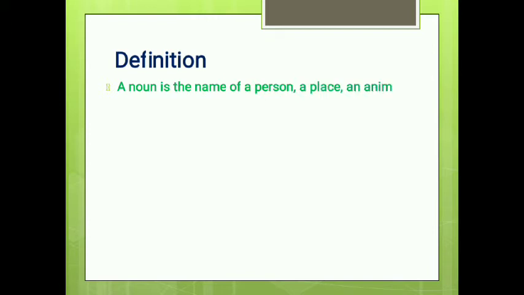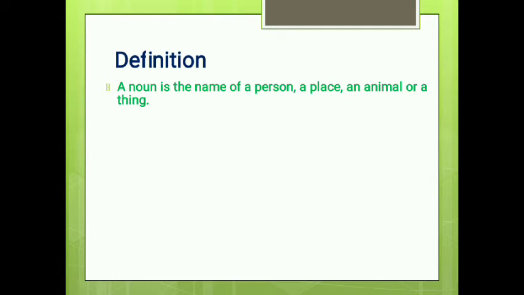First of all, look at the definitions of noun. The most traditional definition that we are taught in lower classes is: a noun is the name of a person, a place, an animal, or a thing.